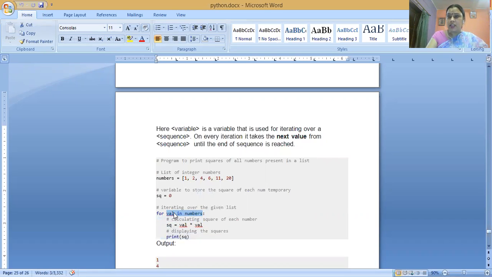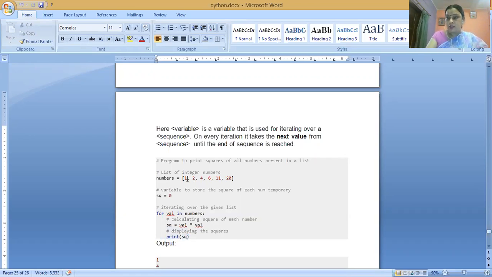Val is known as the control variable that controls the looping condition. Means if the value of val exists in the sequence data type, then this looping body will be executed, and the looping body will calculate the square value of the list.